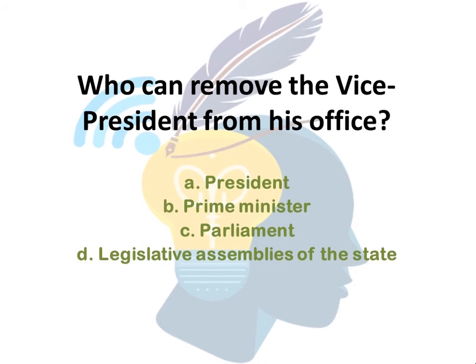The next question is, who can remove the Vice President from his office? The options given are President, Prime Minister, Parliament, Legislative Assemblies of the state. What is the correct answer? The correct answer is option C, Parliament.